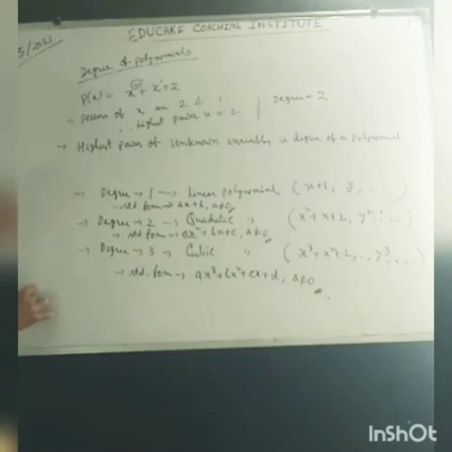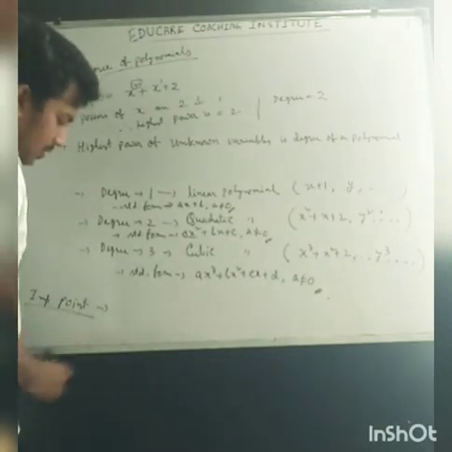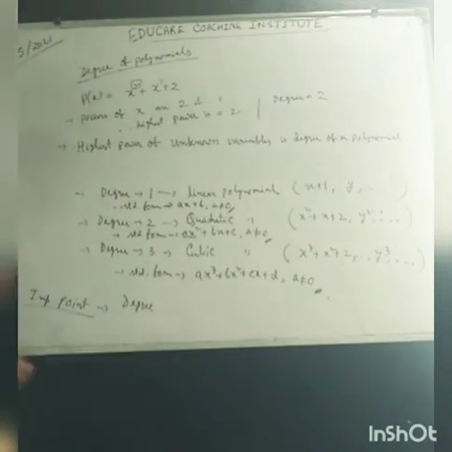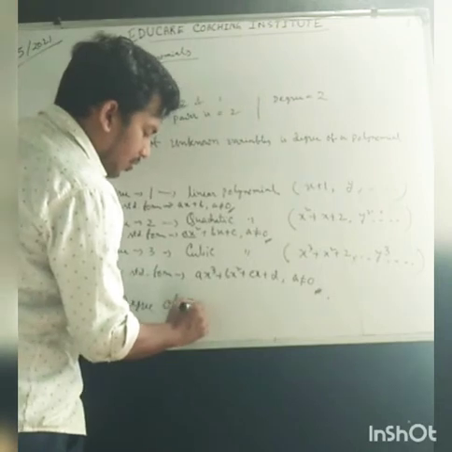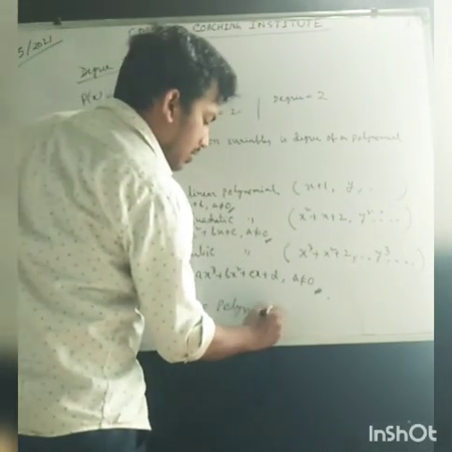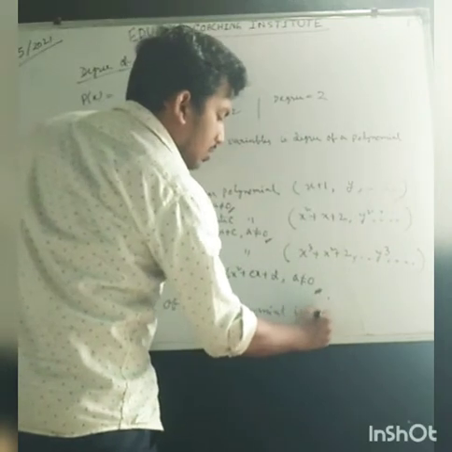One important point on degree is that the degree of the zero polynomial is not defined.